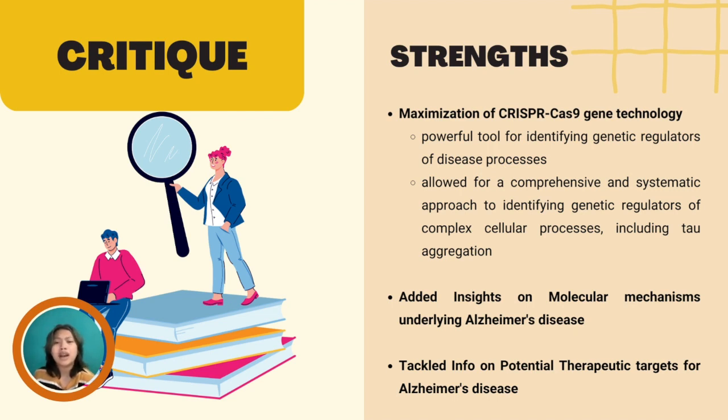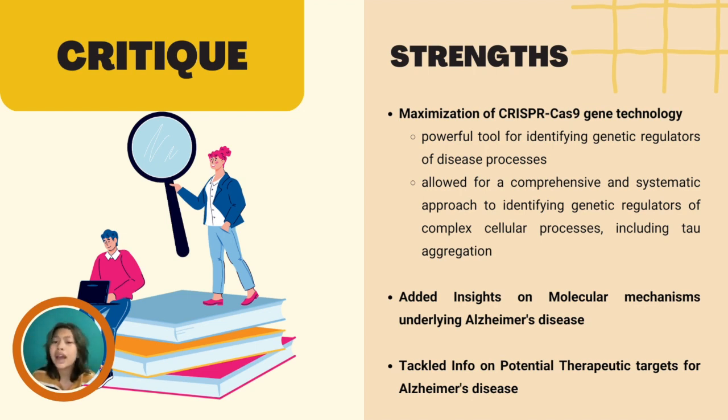The study employed the highly advanced CRISPR-Cas9 gene editing technology to systematically identify genes linked to tau aggregation, autophagy, and mitochondrial function in AD models. This approach enabled the precise identification of key genes that could serve as potential therapeutic targets for AD.